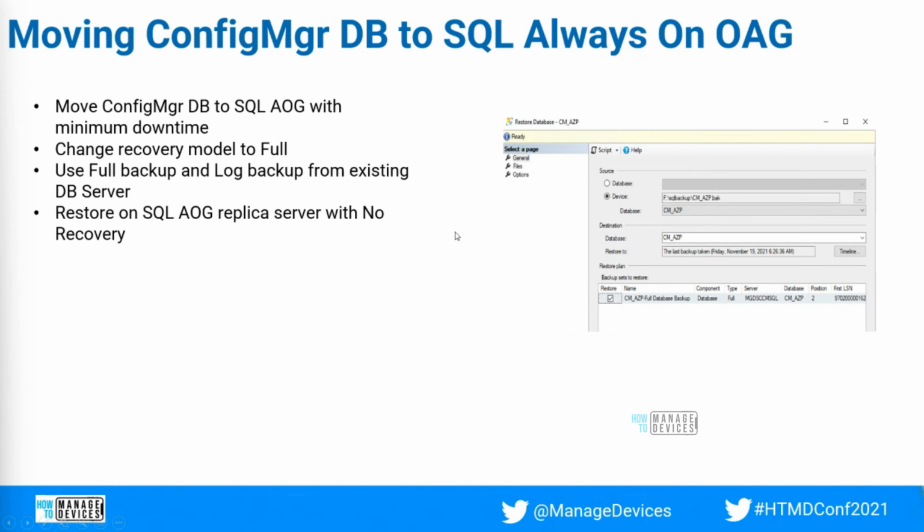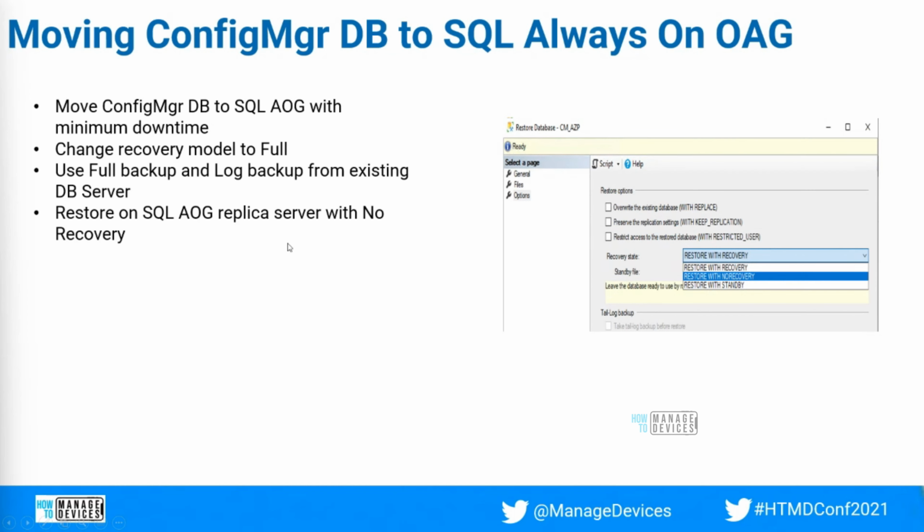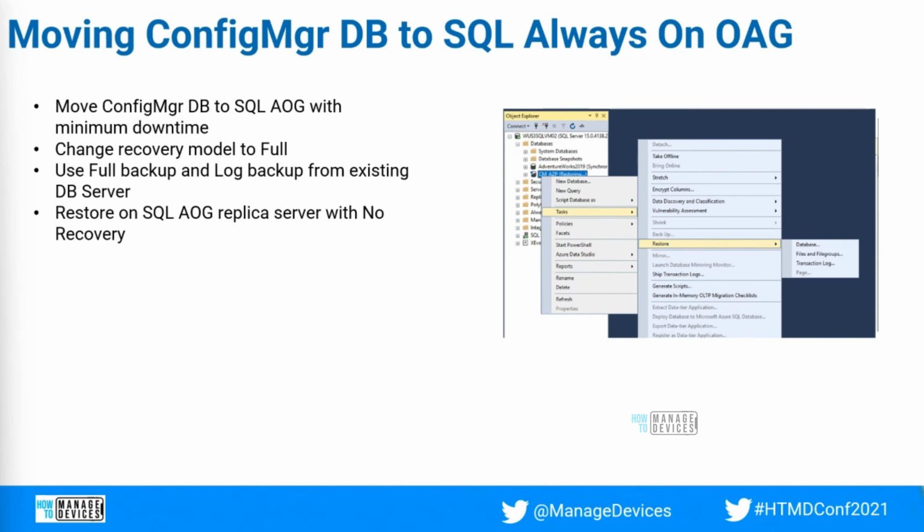And there you need to restore the database. When restoring the database, you need to be very careful. You need to use restore with no recovery. You're not recovering the database after restore. So you need to select this option, restore with no recovery, for the full backup as well as the log backup. That is also mandatory.